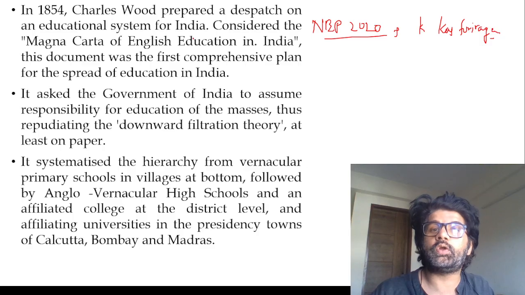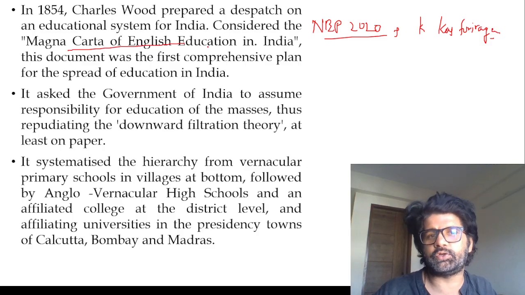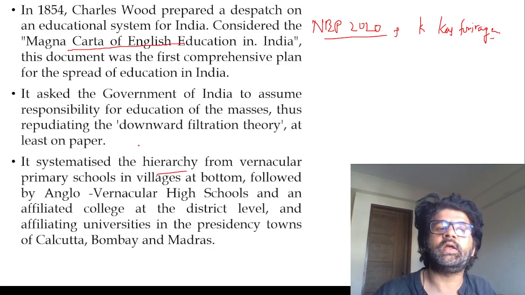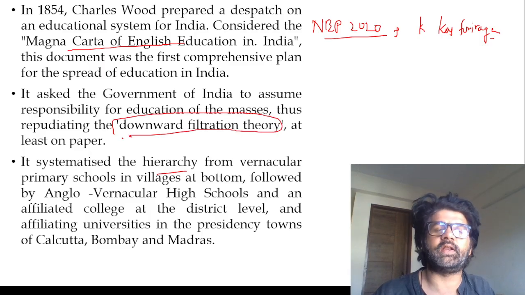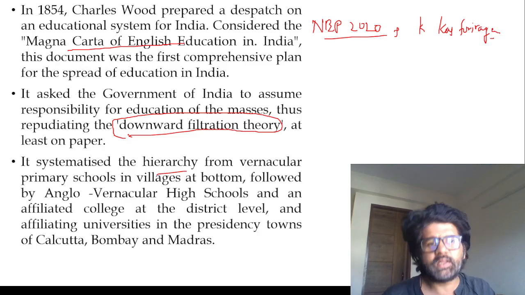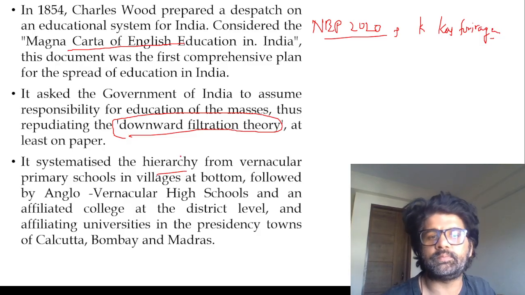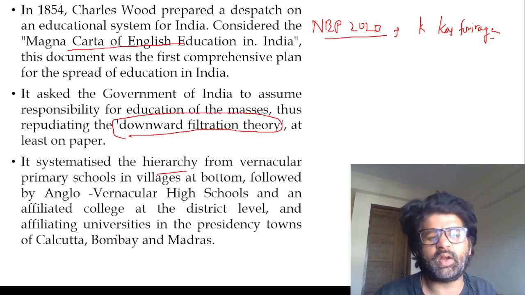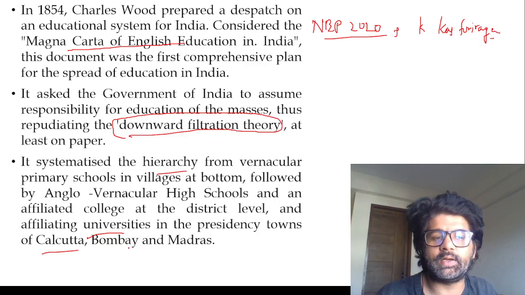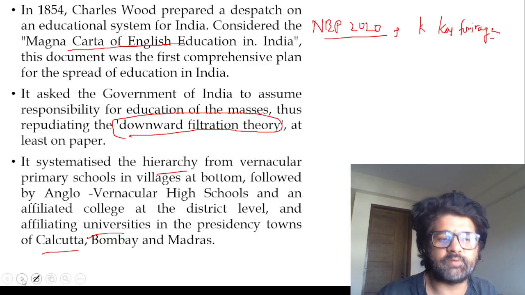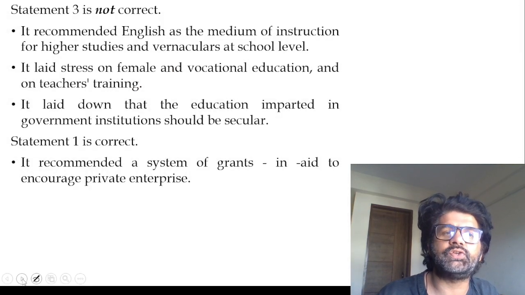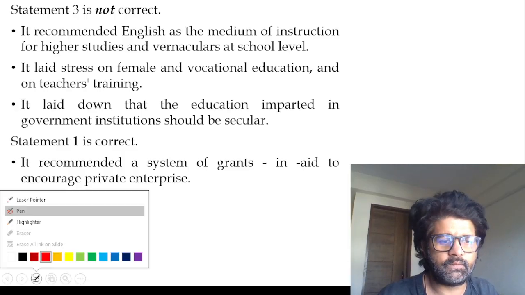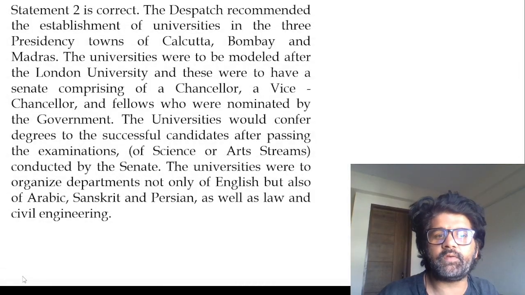They can even ask you what was known as the Magna Carta of English education. What? Wood's Dispatch. Remember these facts. And earlier Macaulay Minute was downward filtration. So people who are English educated will educate other people, and that's how the masses will get education. Universities at Calcutta, Bombay, and Madras, different presidencies, via this Wood's Dispatch. You can read all these things in your free time and become a really good boy or girl.